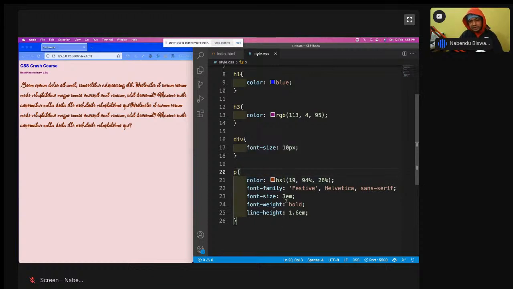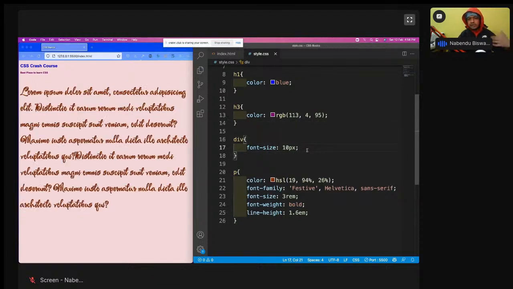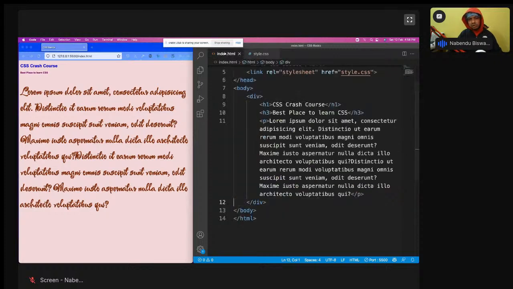Now there is something known as rem also. I'll give this rem, and it becomes even bigger. Why did it become even bigger? Because rem doesn't depend upon the parent. Rem depends upon the root, the whole document.